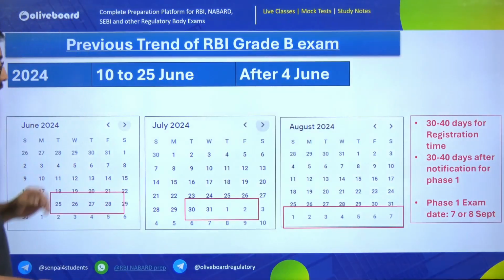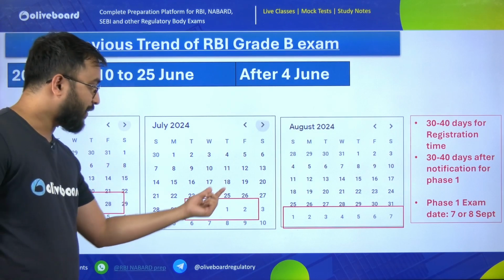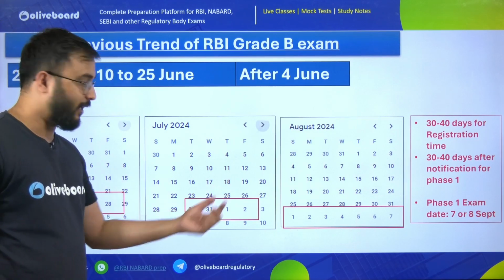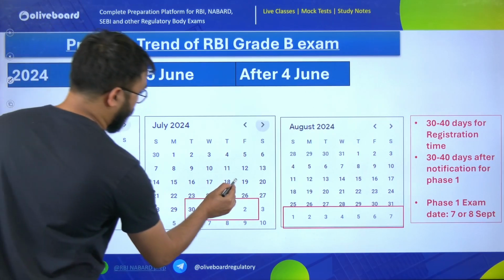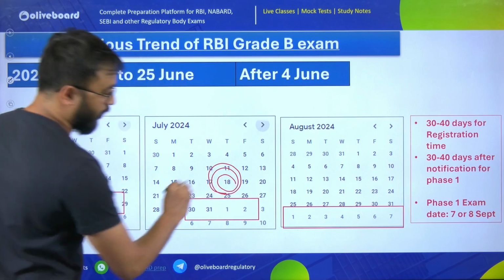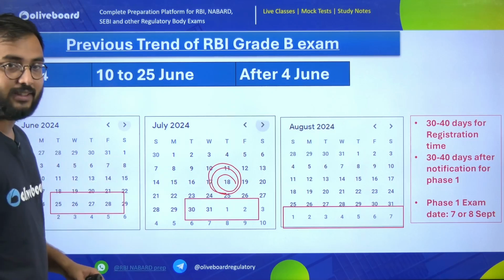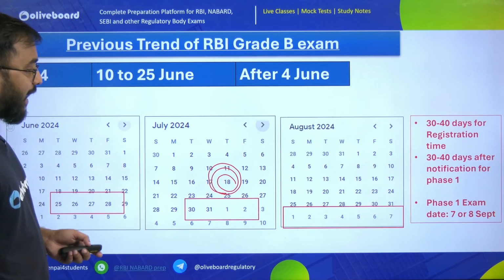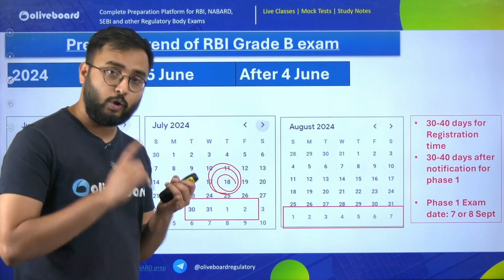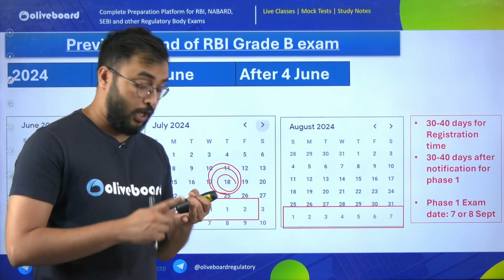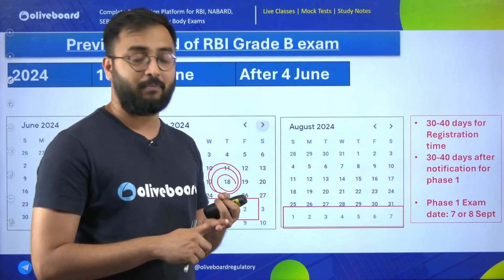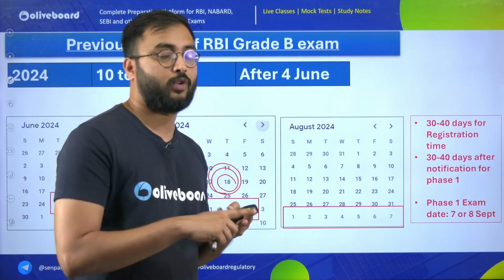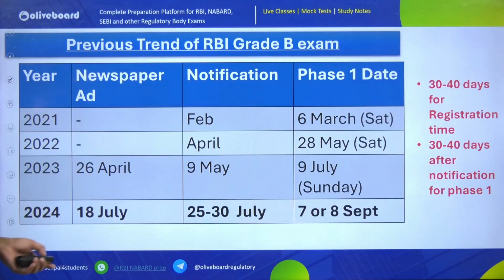So here look at the calendar. As I told you, according to the notice, what has happened? Simple. 18th of July is the date when the short notice in the newspaper ad will come out. So this is our reference date, 18th of July. Now, once this notice comes, we have to understand that when did last time newspaper ad and short notice came? Then after this newspaper ad, when did detailed notification come? When was phase 1 exam and when was phase 2 exam? So for that, we have to go to this table.